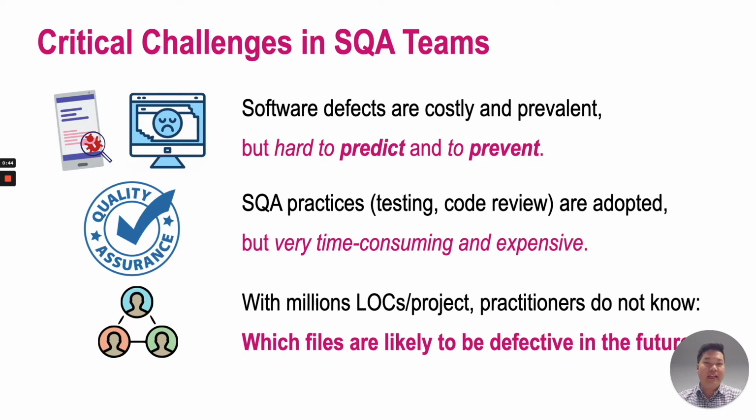So let's imagine that you work at Google with millions of lines of code. You just have no idea which files are likely to be defective in the future. And developers cannot efficiently and effectively find the highest number of defects given the limited time and resources.